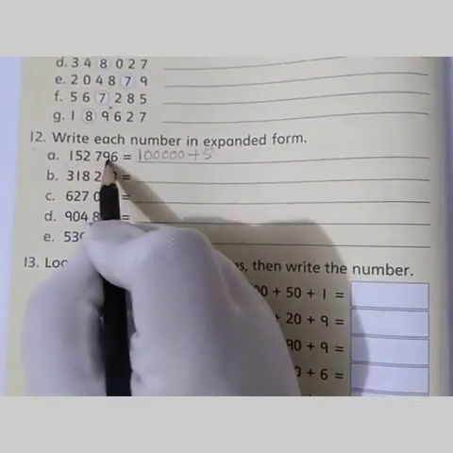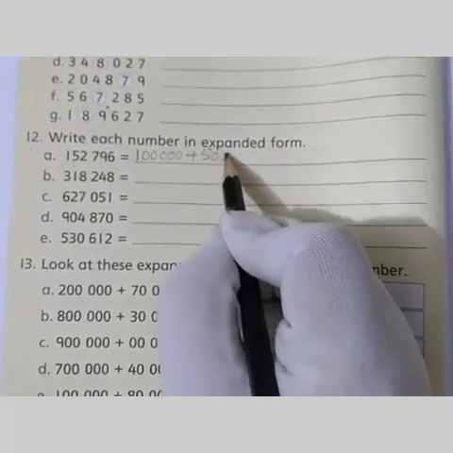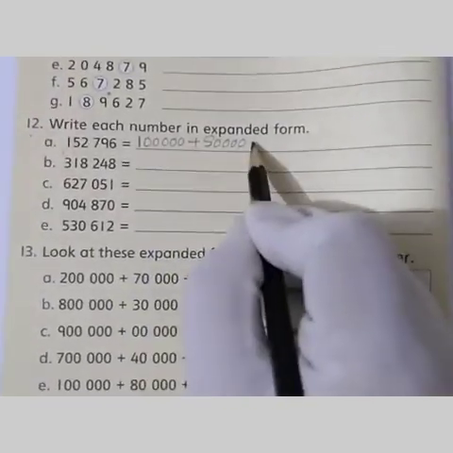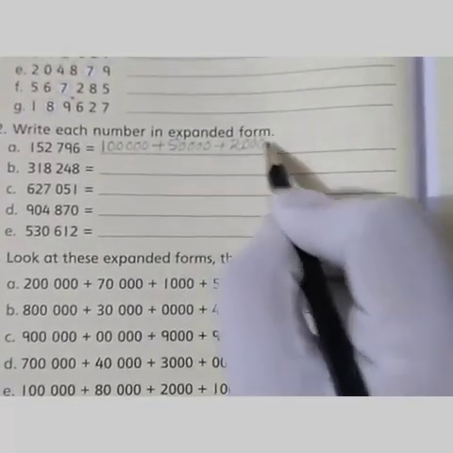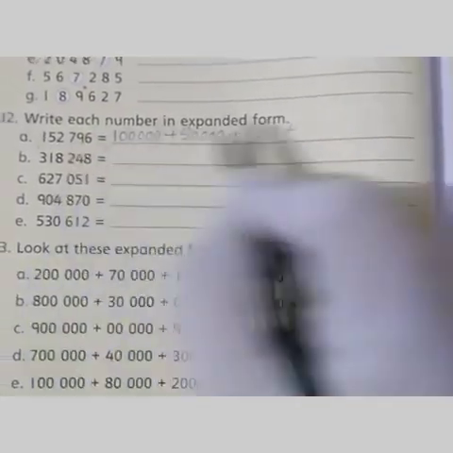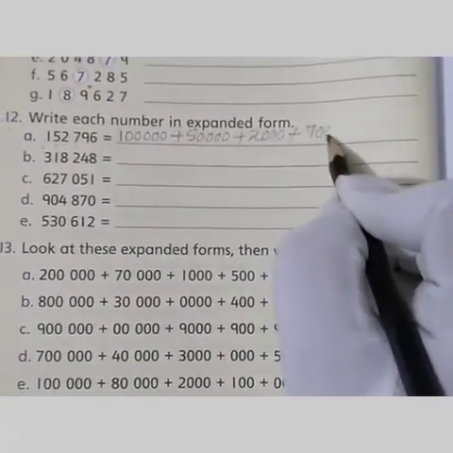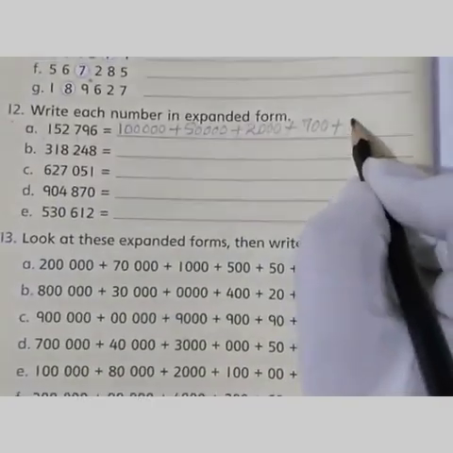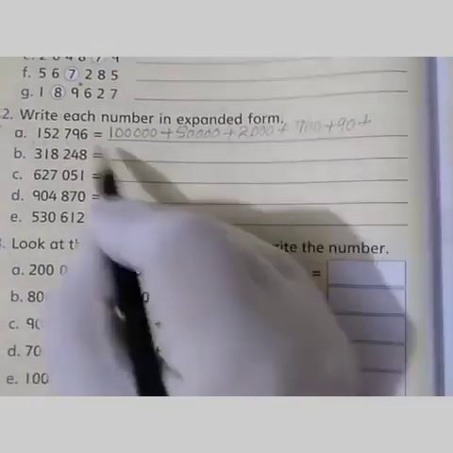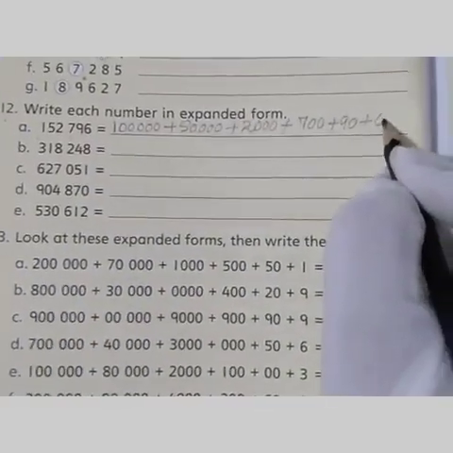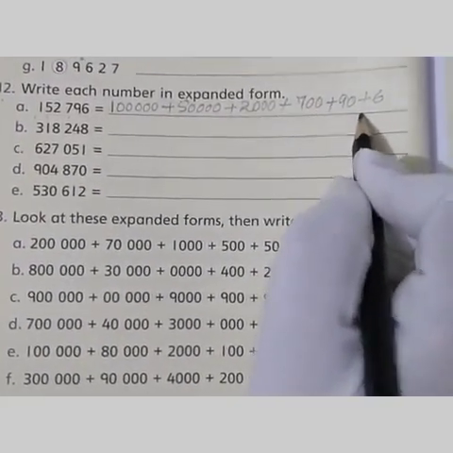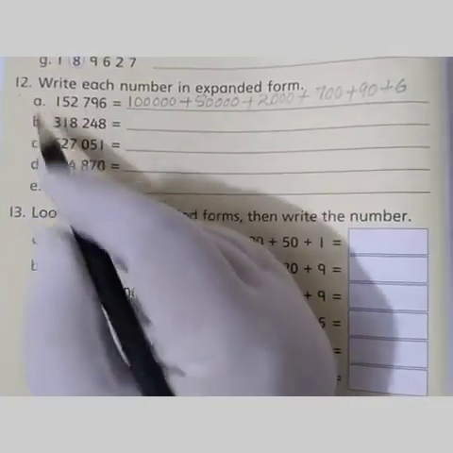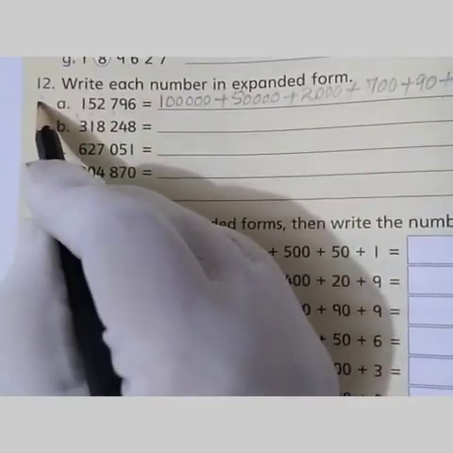How many digits are there? 4. After this, we write 4 zeros. Then 2. After 2, how many digits? 3. 3 zeros. Then 7. How many digits? 2. 2 zeros. After 9, 1 digit and it is 1 zero. Then 6. In this way, we expand the number. You have to complete, with the help of this example, part A till E of question number 12.